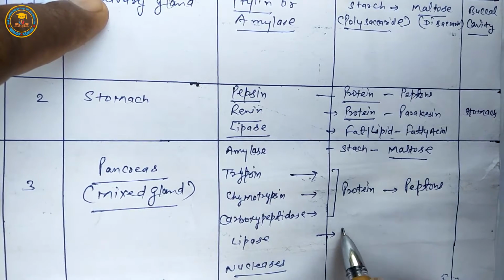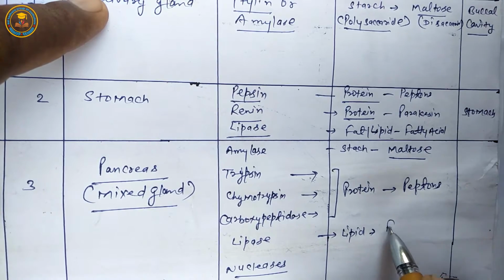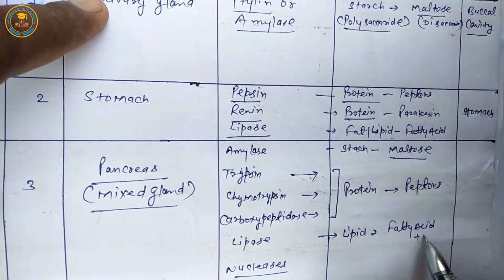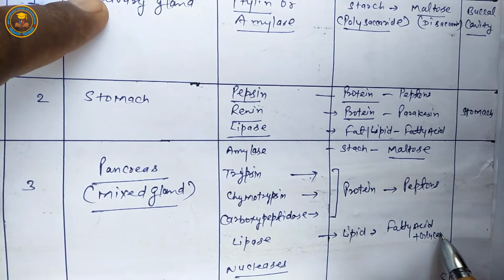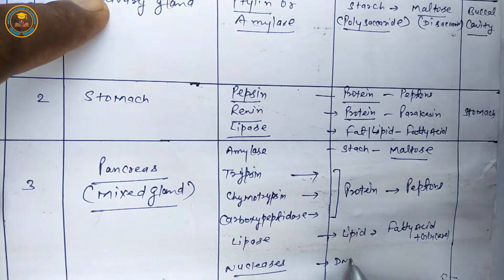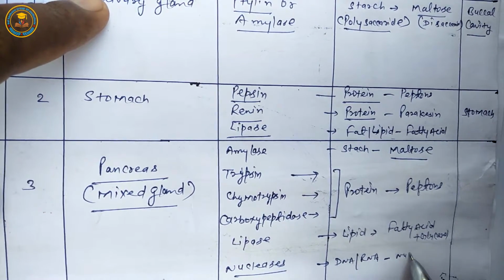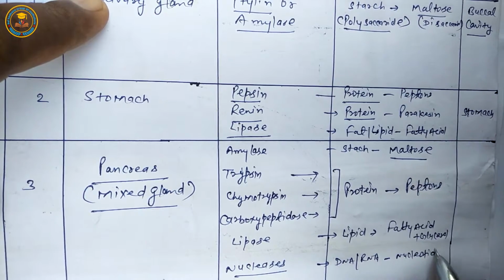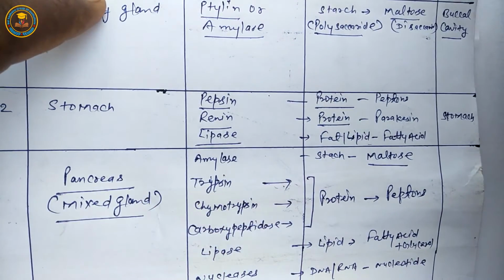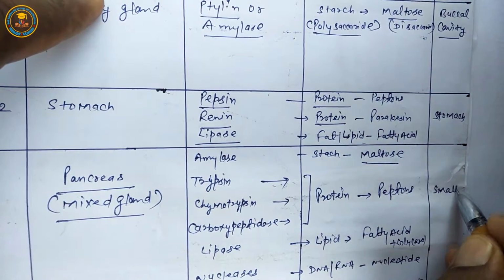Next, lipase is lipid or fat digest enzyme, converting into fatty acid and glycerol. Next, nuclease is DNA or RNA digest enzyme, converting into nucleotide. All digestive process is complete in small intestine.